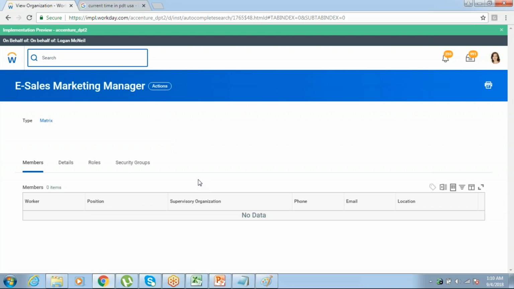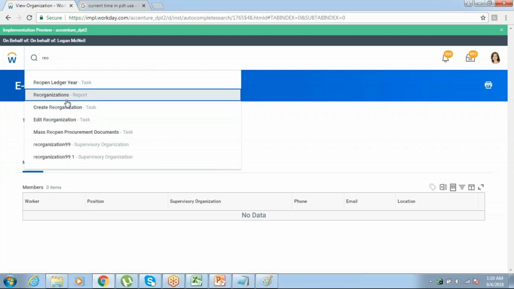In a supervisory organization, we can create a position. In a matrix organization, we cannot create a position, and in a reorganization also we cannot create positions. Matrix organization is a secondary organization for the people who are working on 2 different projects, and reorganization is for tracking purposes. If I'm creating any supervisory organization, to track what all I created in that supervisory organization, I'm creating my reorganization.